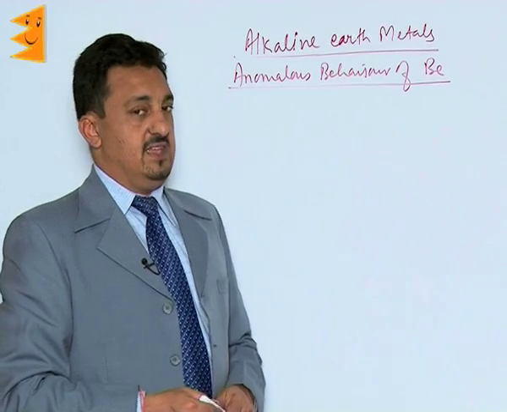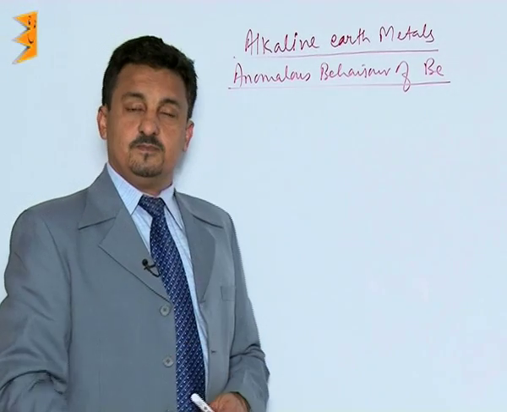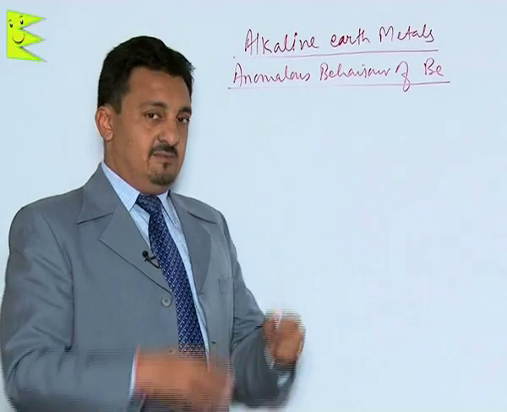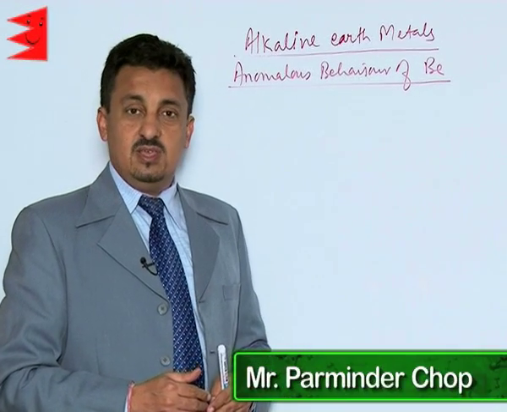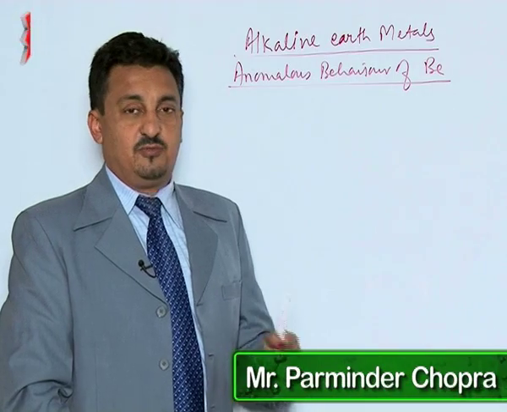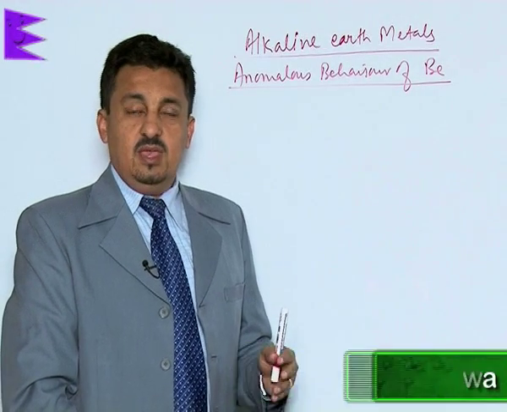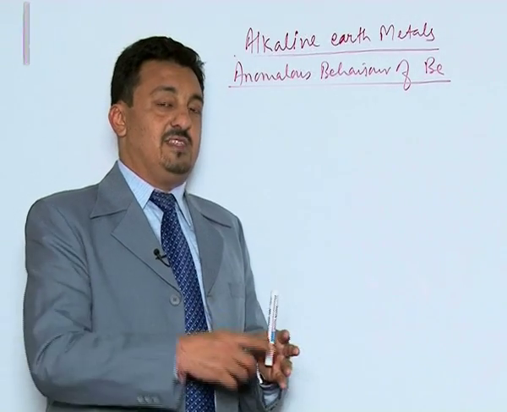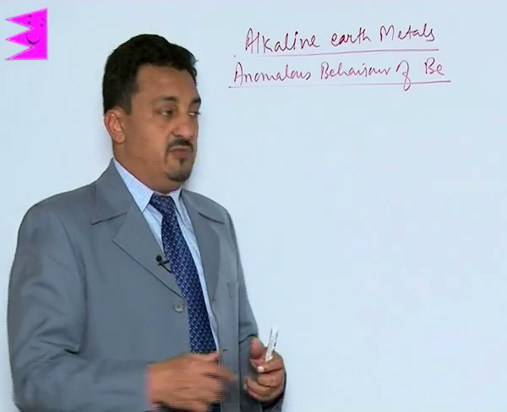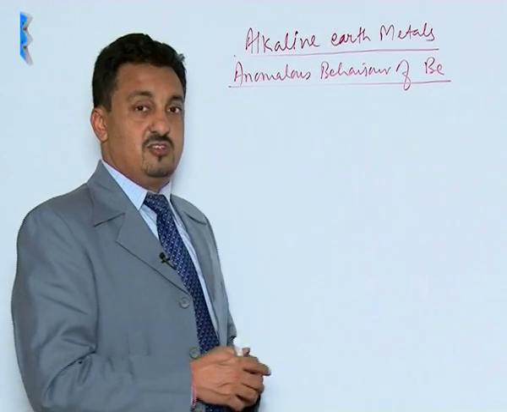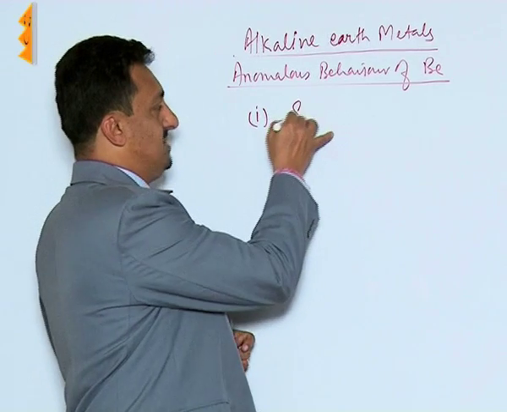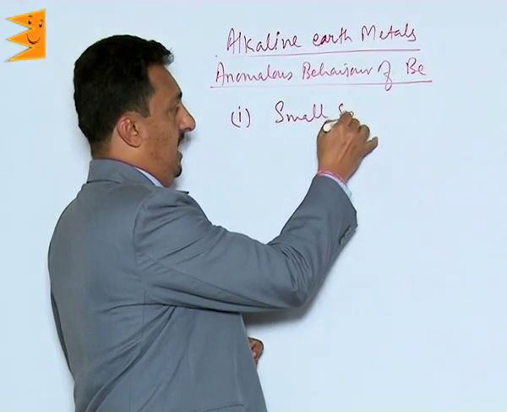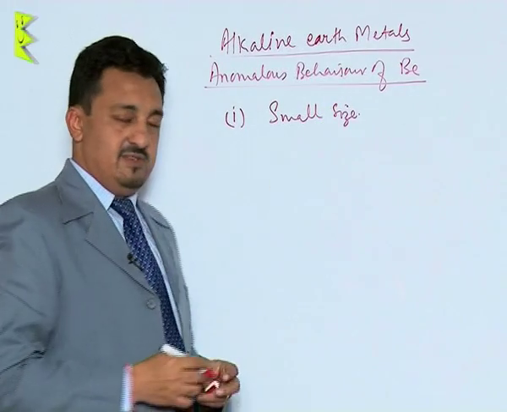Now let us discuss the anomalous behavior of beryllium. Yes, beryllium, when compared with the rest of the group elements, shows anomalous behavior, very different behavior. It also shows a diagonal relationship with aluminium, but we need to first look into the reasons why it shows anomalous behavior. The first reason is its very small size and high ionization enthalpies.